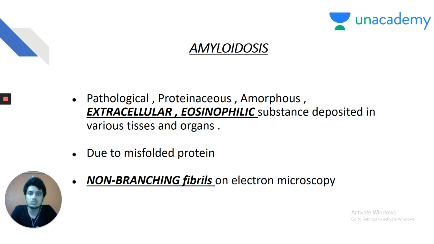So, amyloidosis is a pathological misfolded protein accumulating in various organs of the body and thus producing the symptoms. And again, it shows non-branching fibrils on electron microscopy. All these are potential questions in pathology, my dear friends. So, in this way, you should be able to integrate between medicine, pathology, and pharmacology. And then reading these subjects and revising these subjects becomes easy for you.